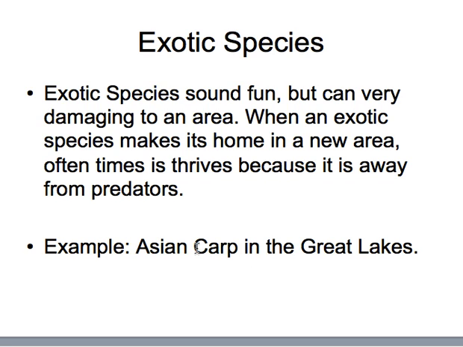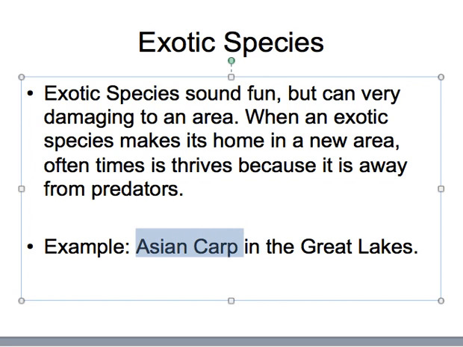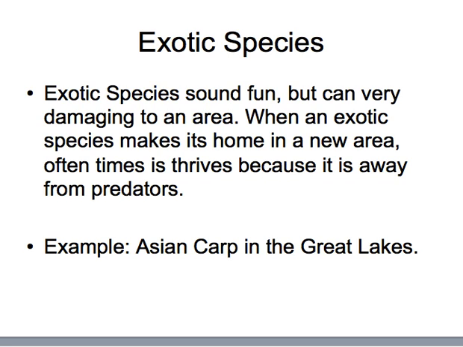The Asian carp is one of the most famous types of exotic species. As hopefully you can guess, the Asian carp are from Asia. And Asian carp are very big and they're very nasty. They're bottom feeders, so they live kind of at the bottom of a lake or whatever. And they're big and they eat a lot and they're very aggressive fish. Well, over in Asia, where Asian carp originated, they have some predators that keep them in check. The predators in a predator-prey relationship are what eat and kill them that keep their numbers from expanding too high.